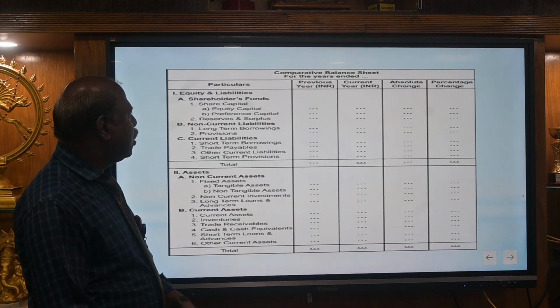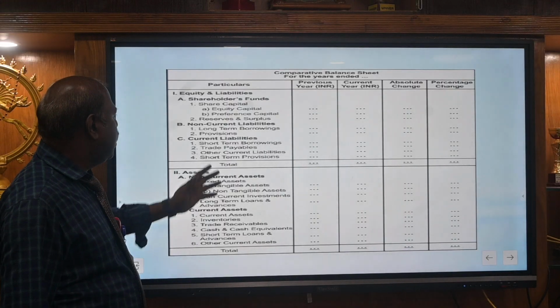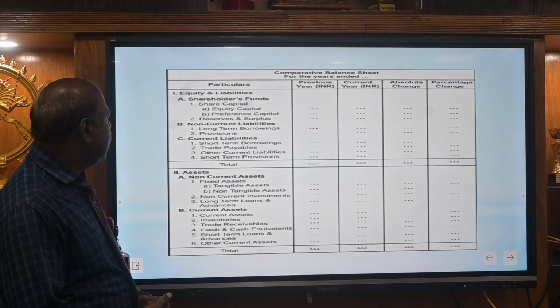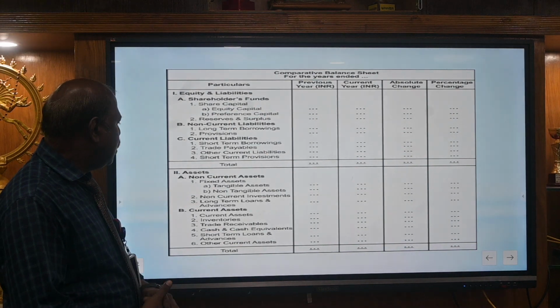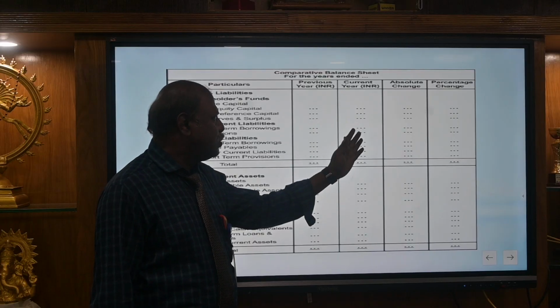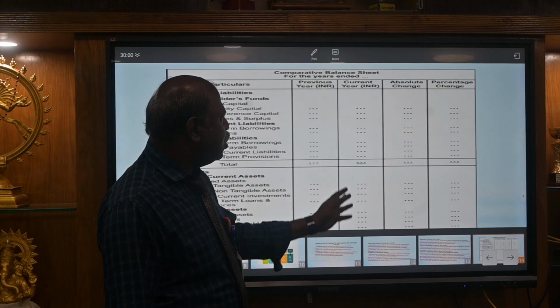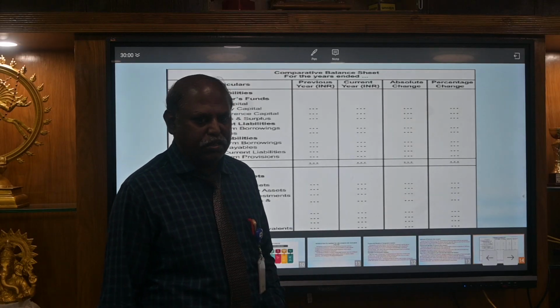These are some formats for the comparative balance sheet. We can see that here. On the left side, they give us some particulars about the liabilities and the assets of the companies. Here we can see the 2 years balance sheet. Then the third column is the absolute change. Then the fourth one is the percentage change.